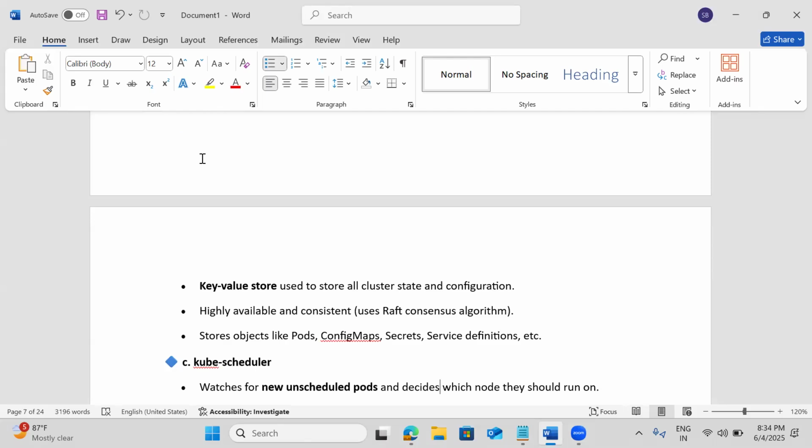Etcd is not a Kubernetes component. It's a third-party NoSQL database, just like MongoDB. Etcd is also used internally in most clusters. They're using this kind of database, and all the cluster information is going to be stored there.